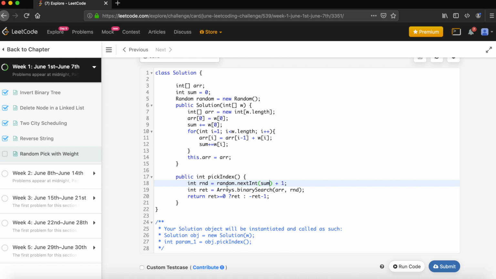Once we have a random number generated, we search whether that number is present in the prefix sum array or not. If the return value is positive or 0, we return the same value. Otherwise we invert it and subtract 1 so that we get the correct index, and we return that value. Now let's run this code.